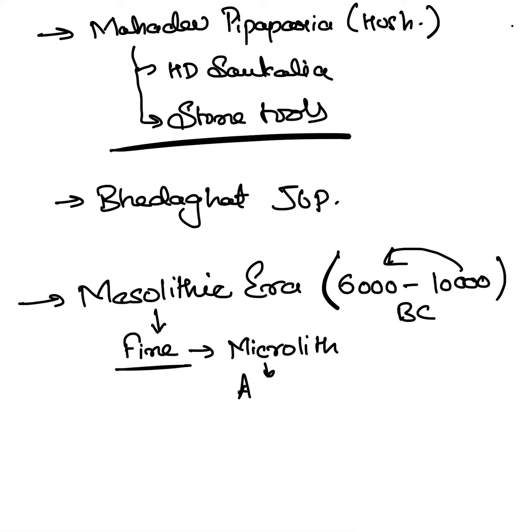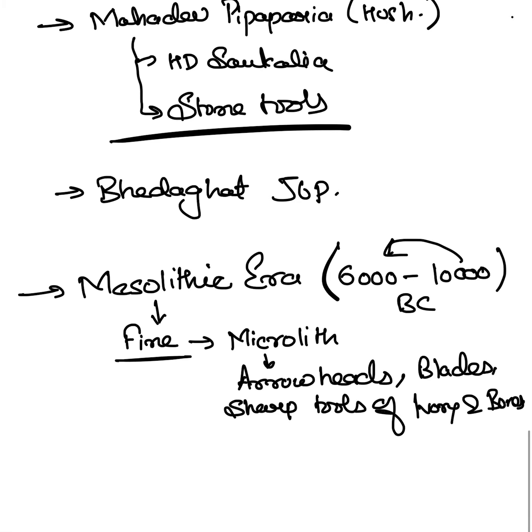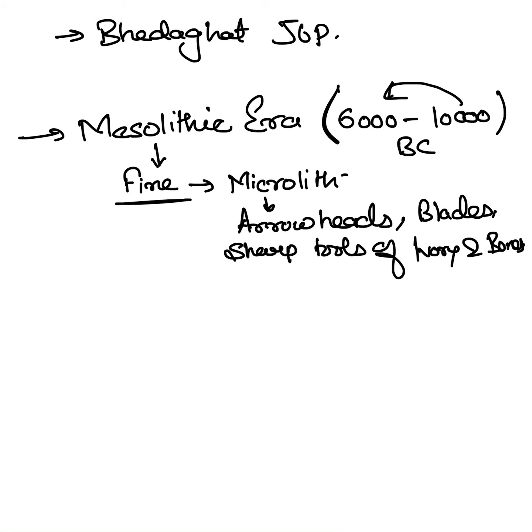You can find arrowheads, which need a bit of fine craftsmanship. So arrowheads, blades, and some sharp tools of ivory and bones. These are the microliths which were used in the Mesolithic era.